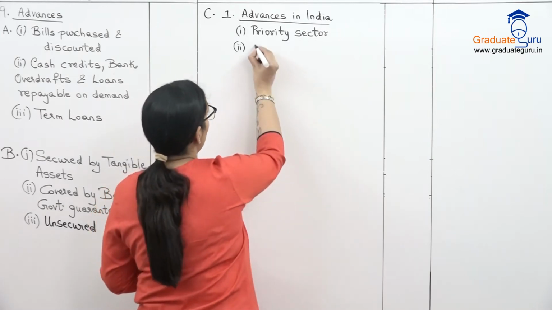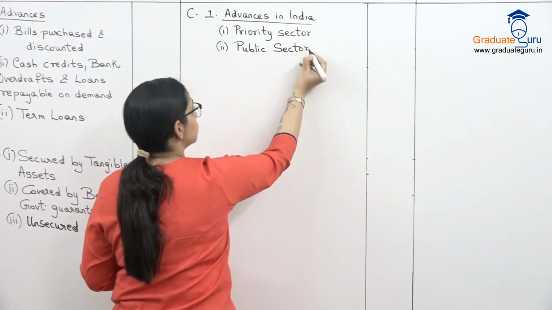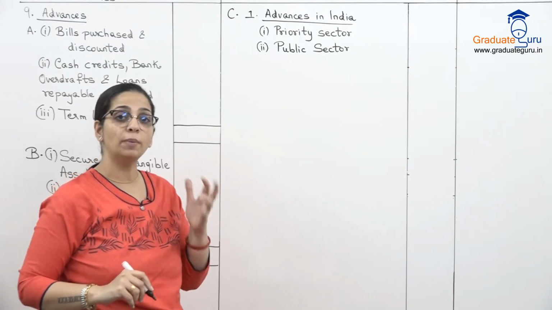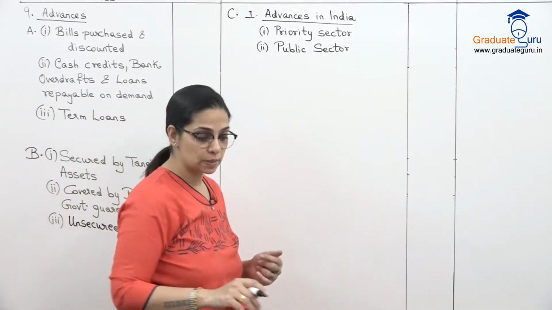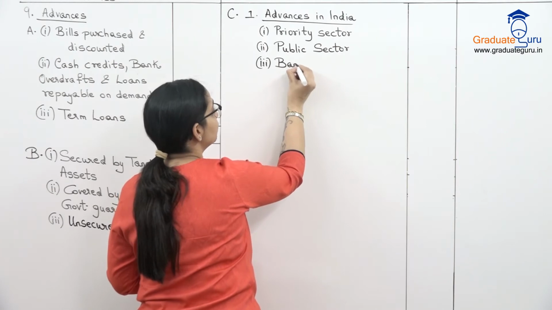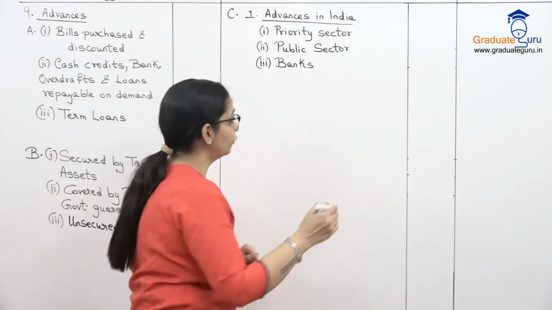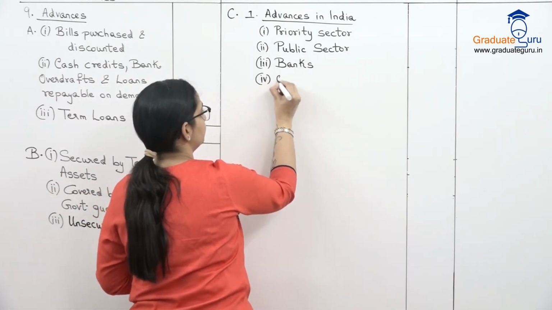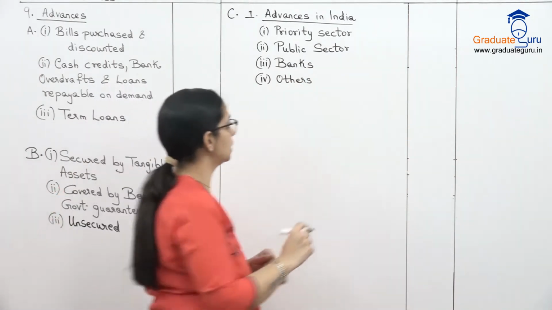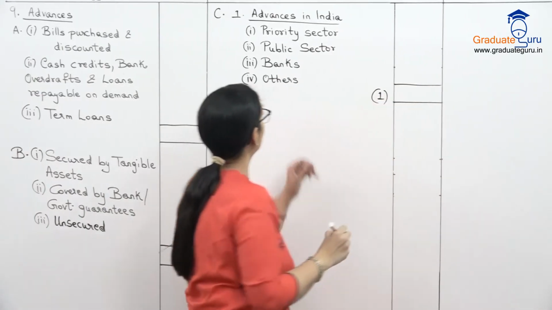Then we have public sector. So this is generally concerned with government loans, whatever loans have been directly given to the government or government departments or government authorities. Then we have banks. So when one bank gives a loan to another bank, that is shown over here within India. And of course, finally we have others. Others includes all other loans given to our various customers. So we have a total over here. I'll call that total 1. That is for this part.